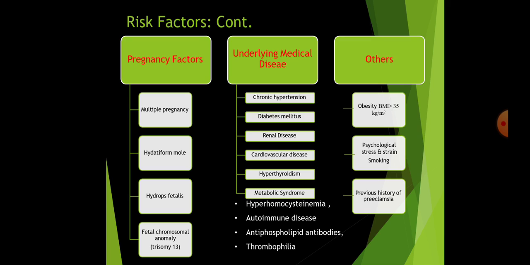Then the underlying medical diseases like chronic hypertension, diabetes mellitus, renal diseases, cardiovascular diseases, hyperthyroidism, metabolic syndrome, hyperhomocystinemia, autoimmune diseases like SLE, antiphospholipid antibody syndrome, and thrombophilias. These are the other conditions which could be associated with preeclampsia. Others are obesity when the BMI is more than 35, psychological stress and strain, smoking, or previous history of preeclampsia.